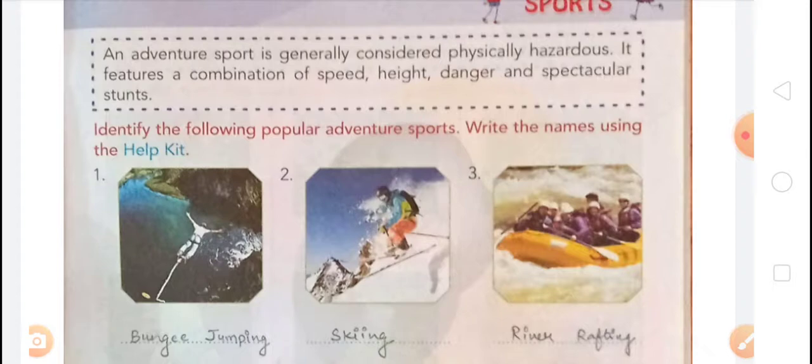Okay, and the next one, you can see here in the next picture. The spelling of bungee jumping is B-U-N-G-E-E, bungee, J-U-M-P-I-N-G, jumping. Second, that is skiing. The spelling of skiing is